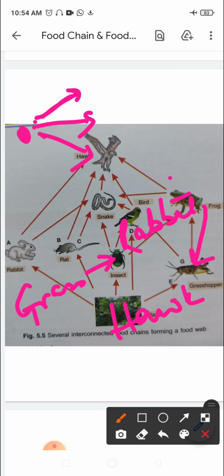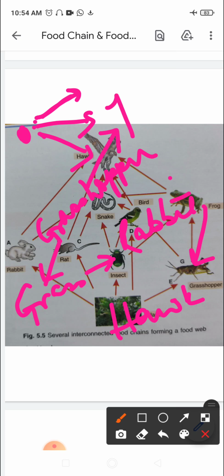Then the grass is not only eaten by rabbit; this grass can be taken up by grasshopper also. The grasshopper is consumed by frog, frog is consumed by snake.